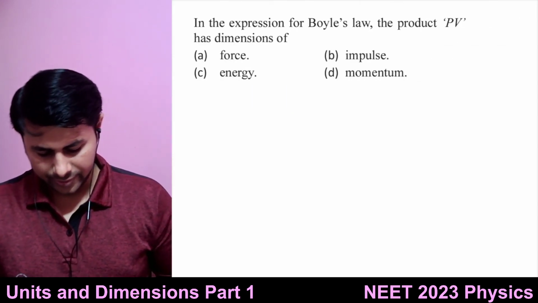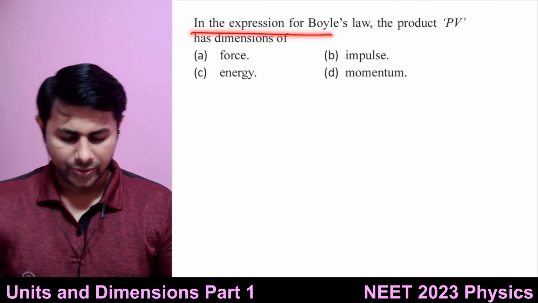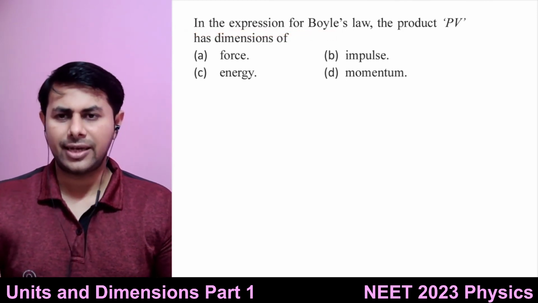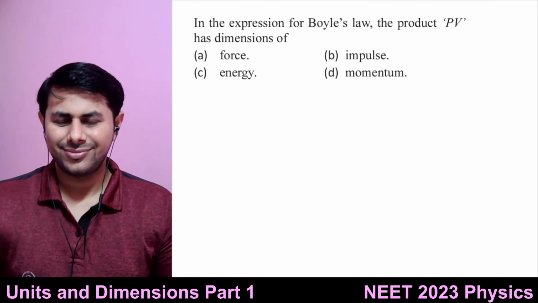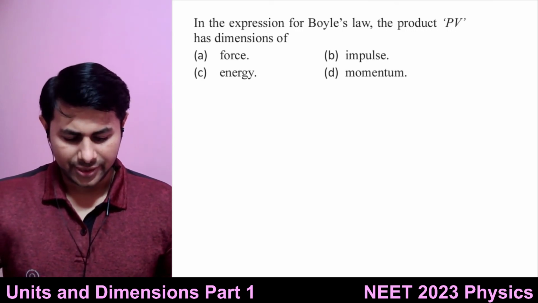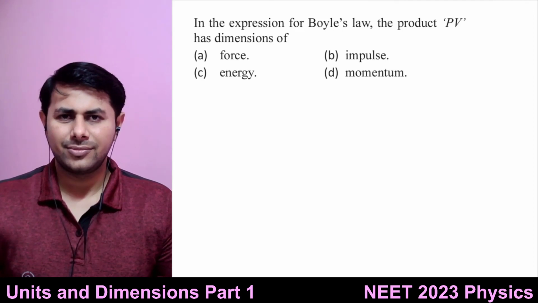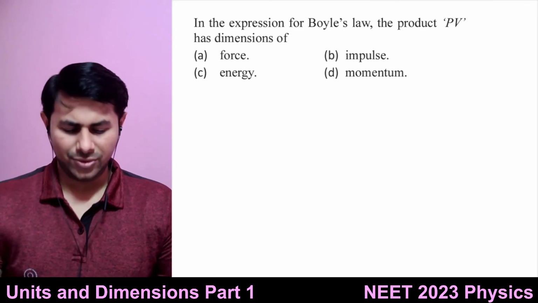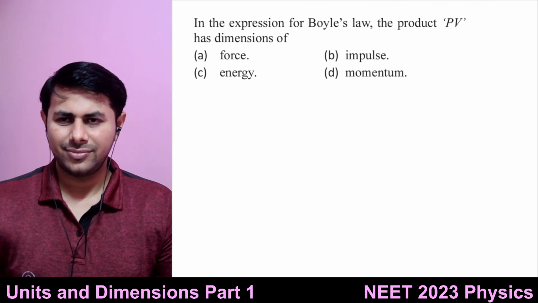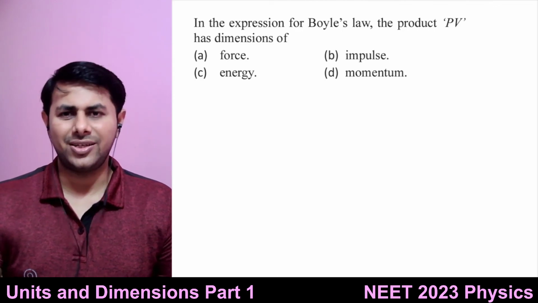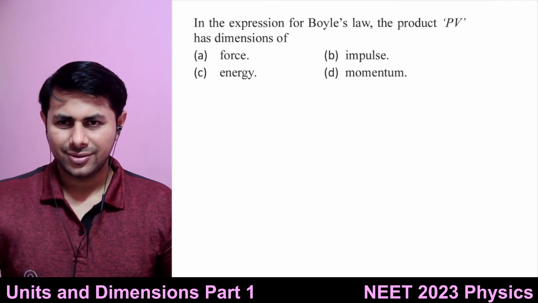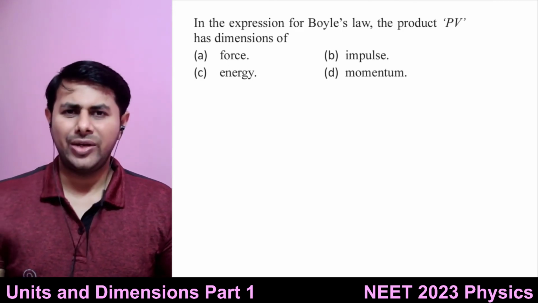Okay, this one. The expression for Boyle's law, the product PV, has dimensions of? Force, energy, impulse, momentum. You know this or don't know? It's energy. Or we can find it out.